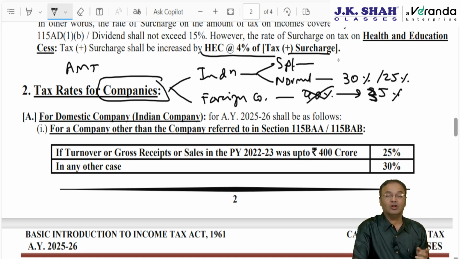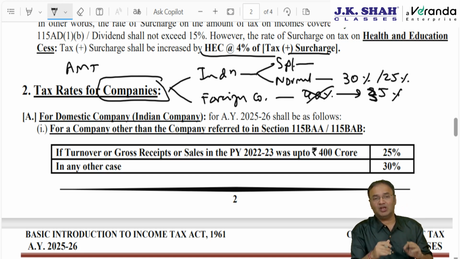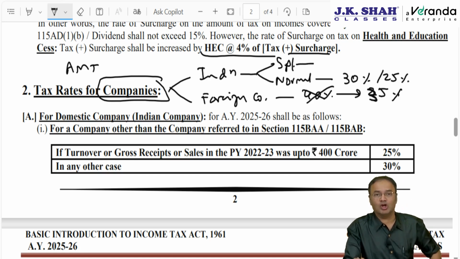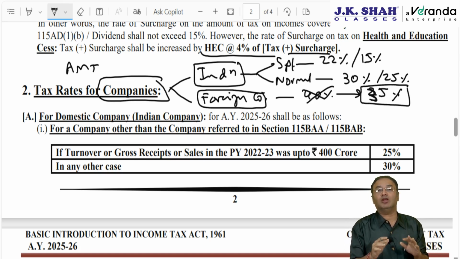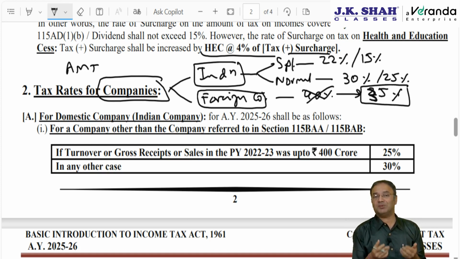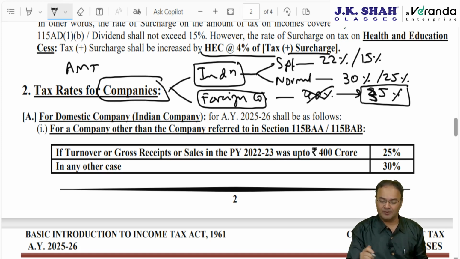Under special scheme, not 115BAC but under 115BAA or 115BAB. Under 115BAA, tax rate will be 22%, and under 115BAB, tax rate for manufacturing company will be 15% for Indian company. Such special schemes do not apply to foreign company. Foreign company has only one rate, 35%. But let me remind you, we are discussing tax rates on normal income. If assessee has any special income like capital gain, etc., then it will be taxable at a special rate.